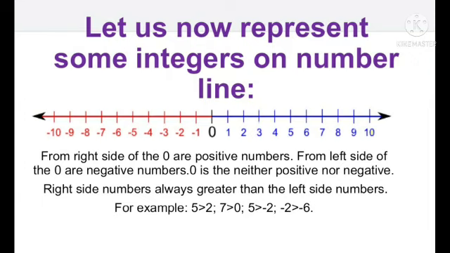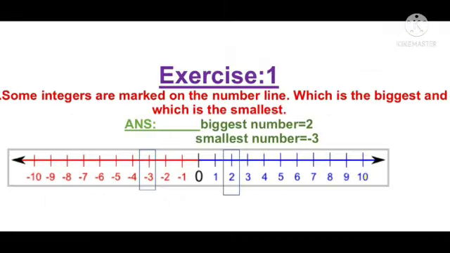By using this condition, we can easily identify the greater value and smaller value. By using this, we can find out the exercise 1 problems. Now start exercise 1. First question: some integers are marked on the number line. Which is the biggest and which is the smallest number? Identify here -3 and 2.